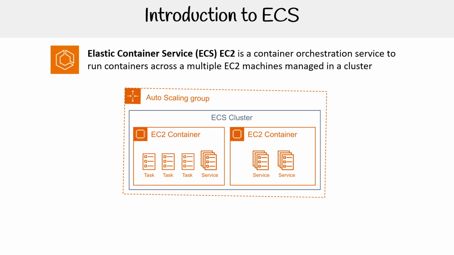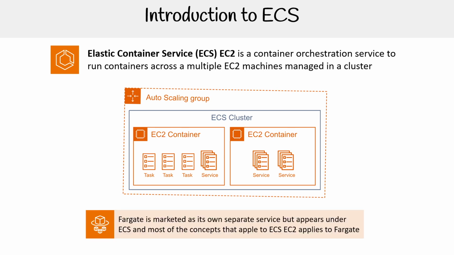So I need to just kind of point out that there is ECS EC2 and ECS Fargate, which is also just known as Fargate. AWS likes to market Fargate as its own separate service, but it started out under ECS and is part of ECS. So just understand that distinction. When we talk about ECS, I'm usually talking about EC2, but we could be talking about Fargate as well.